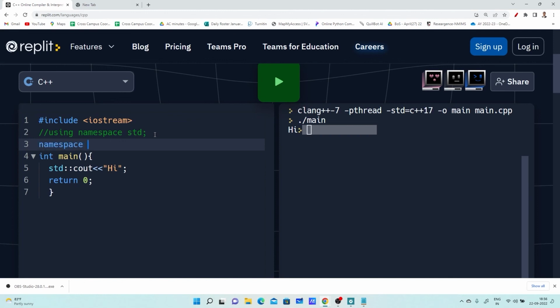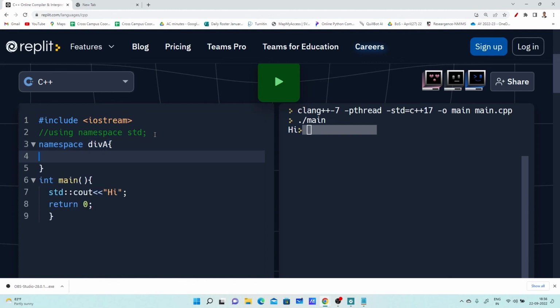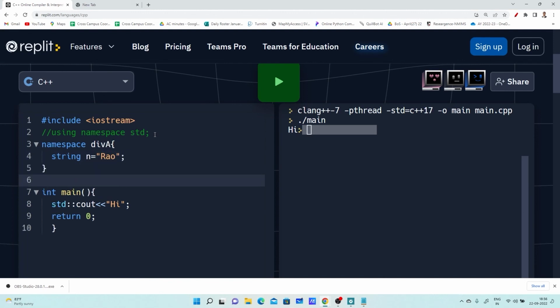So I'm writing here namespace, which can be any name. So I'm writing here division A, and here I'm writing one variable of type string, n equals to raw.